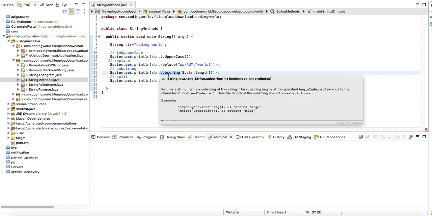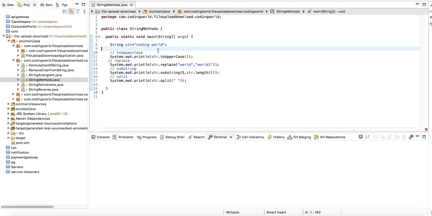The third method is substring. From the string we have to take some portion, and in that case you can use substring. Here I am saying I want to start my cursor after 5 letters, so from G to world it will print all those values. And the fourth is split.